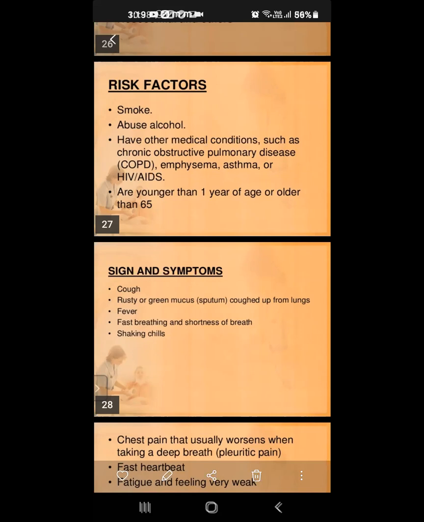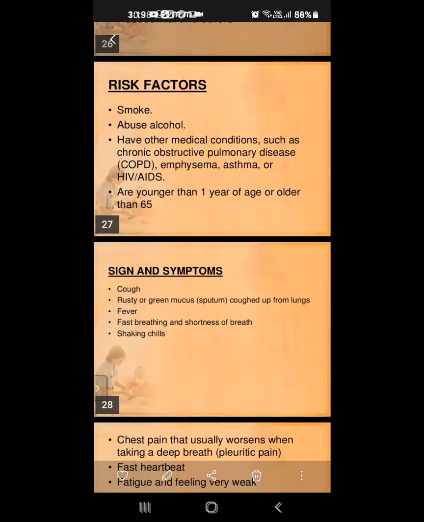Newborns need very, very careful looking after. If the newborn baby is not looked after hygienically, then pneumonia or bronchitis will come. That's why babies younger than 1 year, and people older than 65, will be affected by pneumonia quickly. Only these people have the risk factors. Understand?